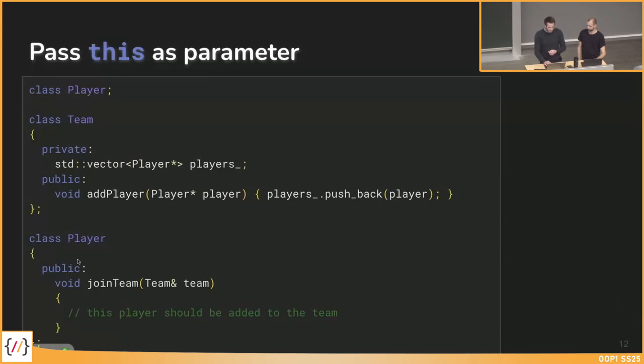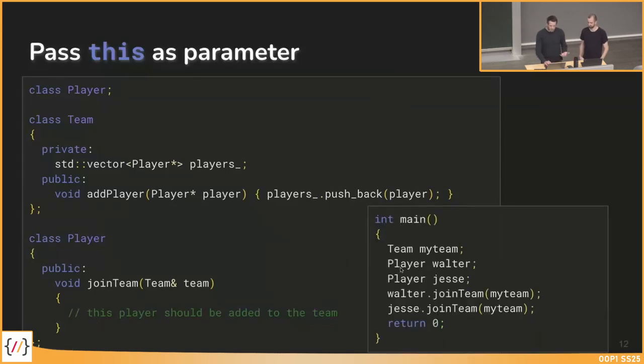And in the player class, we have a join team method that takes a team as argument. And the idea now is to call the addPlayer method of this team and add the current player object we are working on, so to say.